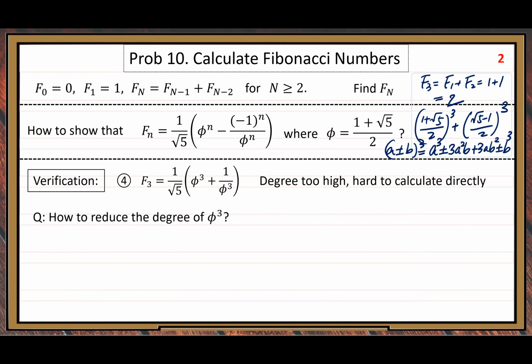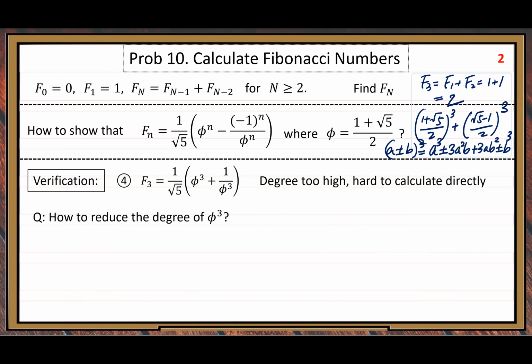Here, I would like to reduce the degree of phi cubed. How to reduce it? We know this phi is the golden ratio. It has some very special properties. So we just apply the special properties of phi.